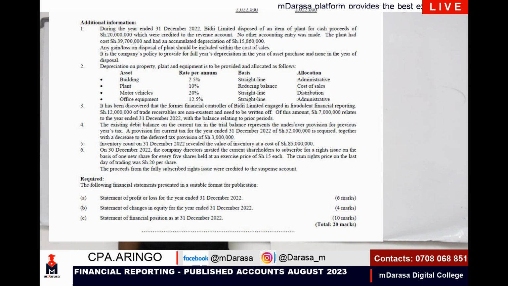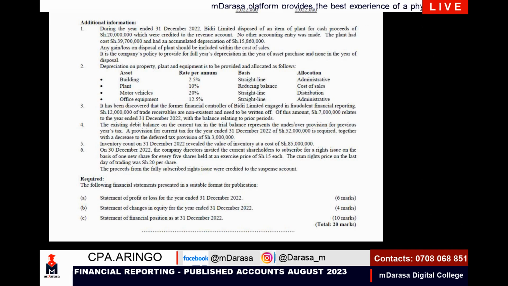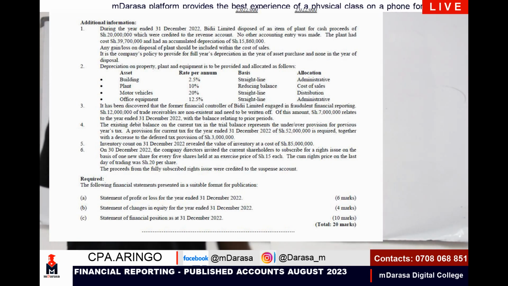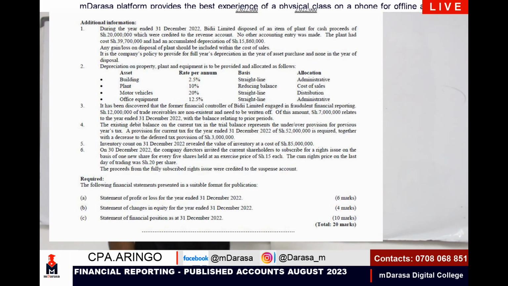Inventory count on 31st December revealed the value of inventory at a cost of 85 million. So a good examiner is telling us here that I'm having this inventory, and this inventory was valued at 85 million. So we need to take care of that in computing our cost of sales.